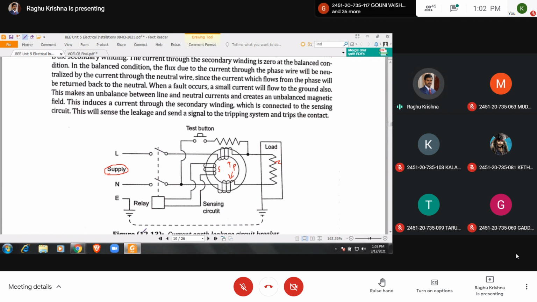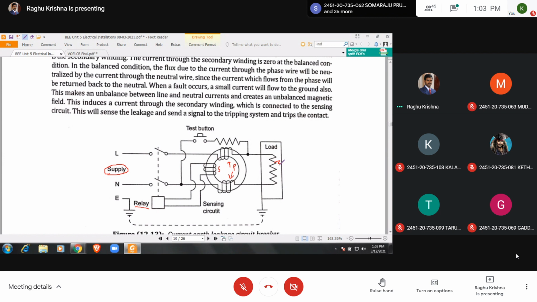AAA students will be studying different types of relays. So in this way we are going to provide protection against earth leakage currents. Earth leakage currents occur when the conductor touches the metal frame or metal parts.